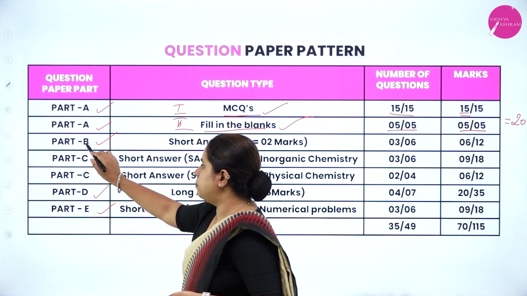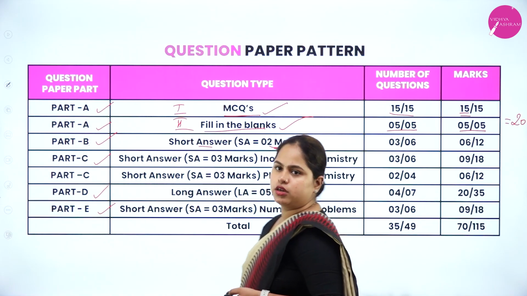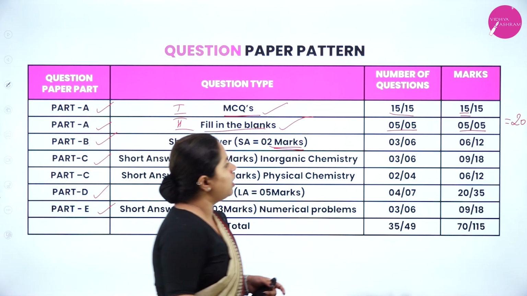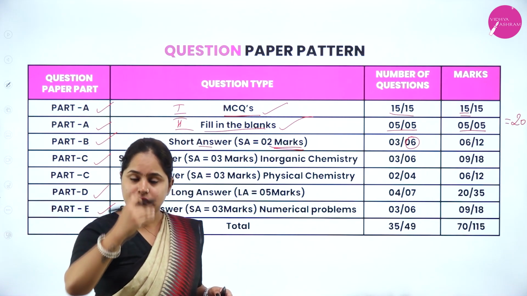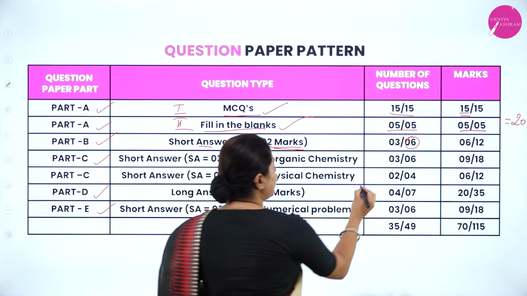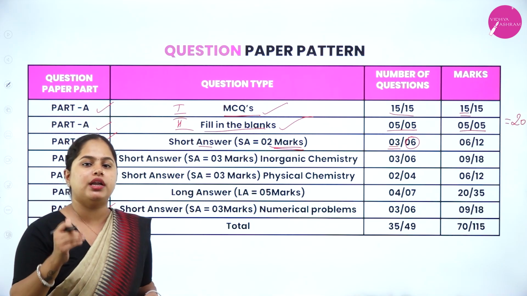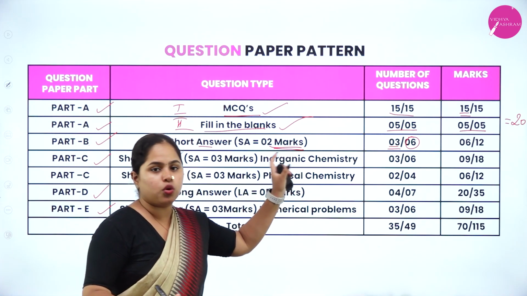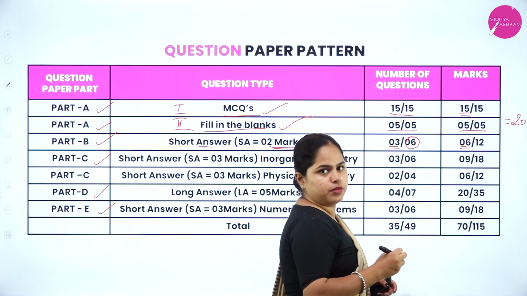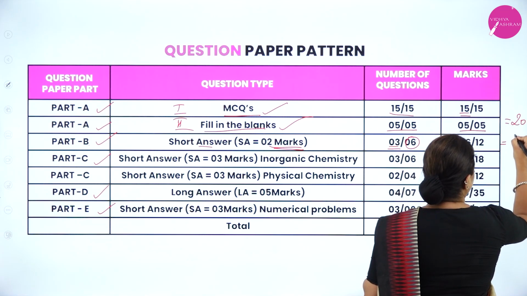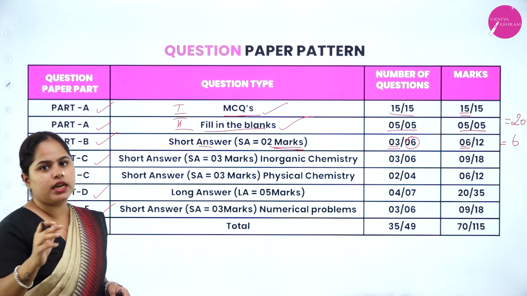Now moving on to Part B, you have 2 mark questions, that is short answer questions. So a total of 6 questions you will be having, right? In the question paper you can see 6 questions, out of which you only have to attend 3. Right, out of 6 questions given in Part B, you only have to attend 3. So for each question, you will have 2 marks. So that means you will get a total of 6 marks from this section, right? From Part B, that is, you will get a total of 6 marks. I hope it is clear. Out of 6, only 3 you have to attend.